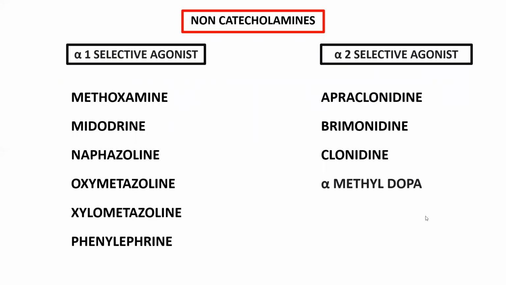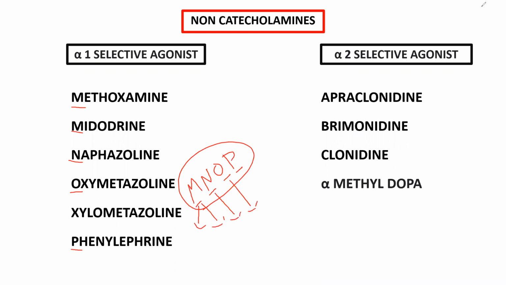Alpha-1 agonists include methoxamine, midodrine, naphazoline, oxymetazoline, xylometazoline, and phenylephrine. And alpha-2 agonists include apraclonidine, brimonidine, clonidine, and alpha-methyldopa. You can remember the first group very easily with the help of a small mnemonic, MNOP. Methoxamine, midodrine, naphazoline, oxymetazoline, xylometazoline, and phenylephrine. So MNOP, right?